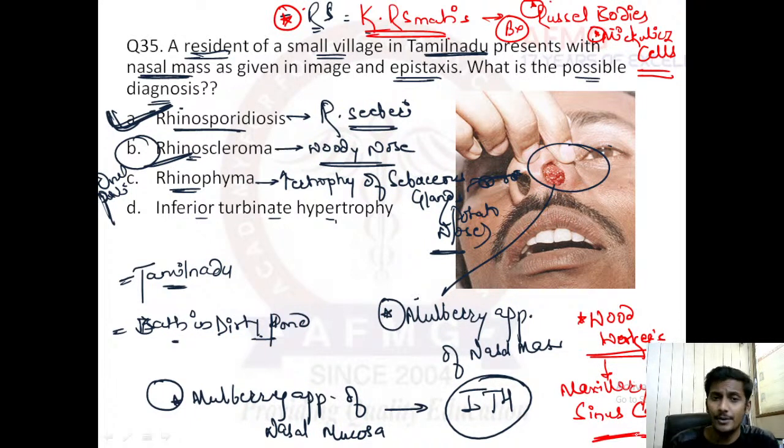And inferior turbinate hypertrophy, remember, is usually seen in cases of DNS, deviated nasal septum.